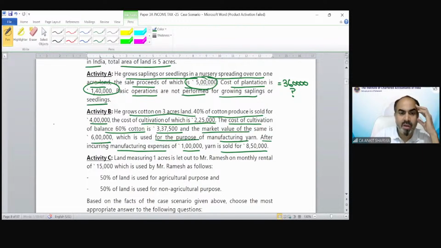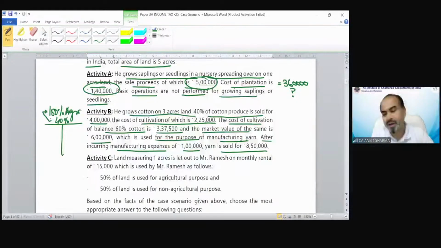So now there are two parts of activity B. One is 100% agricultural activity. He grows cotton, the 40% portion. This 40% is 100% agricultural activity; in this 40% of the cotton part, there is no non-agricultural activity.